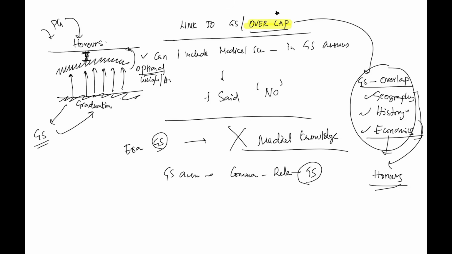Some say choose an optional which is close to GS or overlaps with GS. I say it's a relative criterion, for multiple reasons. One reason is optional papers are set at a standard which is higher than the graduation knowledge. For a doctor or a medical student to gain that knowledge, it takes more time than usual, and it is not worthy also, because you're not going to become an economist, right? If you gain extra knowledge in medicine, at least if something goes bad, you can become a specialist later in your life. But gaining knowledge in economy, geography, history, sociology, or anthropology is of no use to you because you are not going to become an anthropologist.